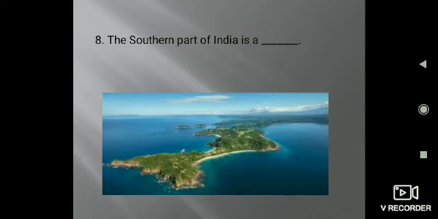The southern part of India is a dash. So the answer is peninsula. Yes, India is a peninsula that is covered with water on all the 3 sides.